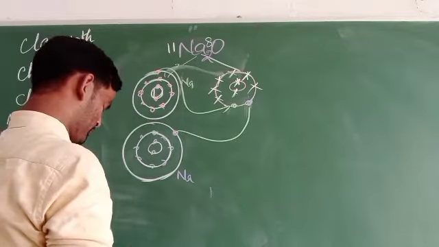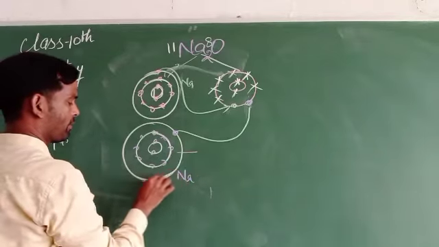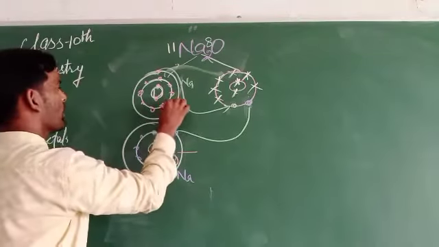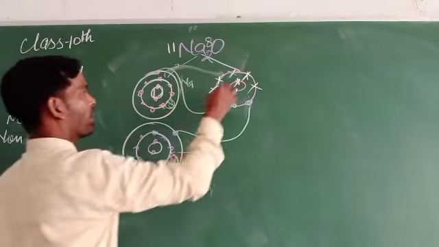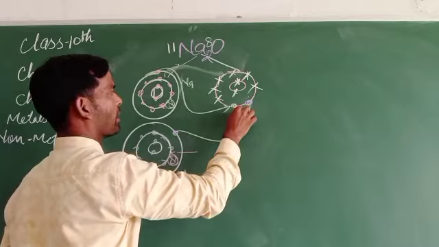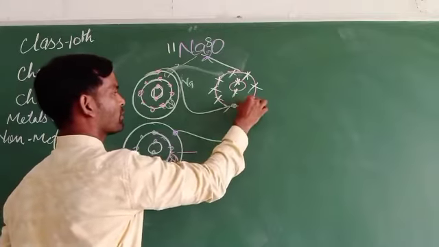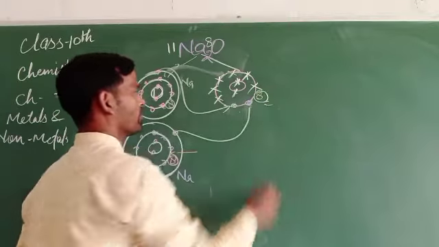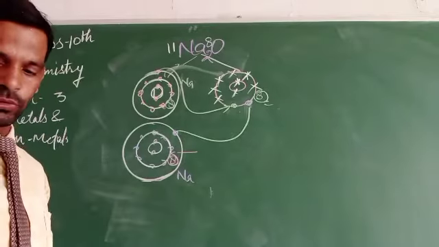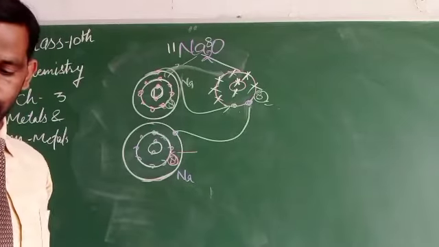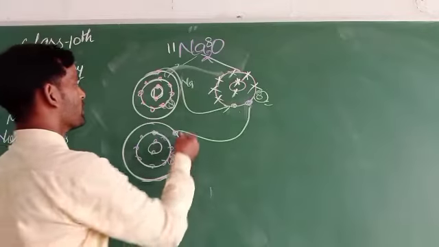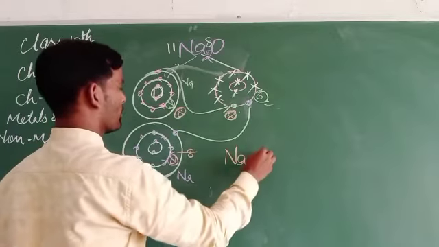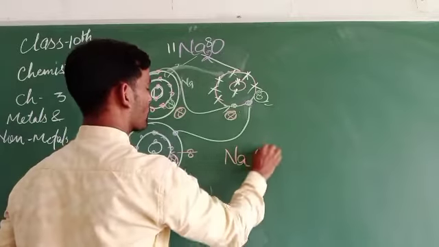By donating 1 electron, sodium has 8 electrons in its outer shell. Oxygen has 6 electrons in its outermost orbit, and these 2 electrons from sodium complete it to 8. So all 3 atoms attain 8 electrons, and this is considered sodium oxide.